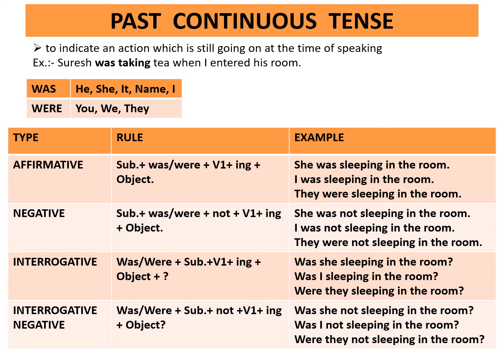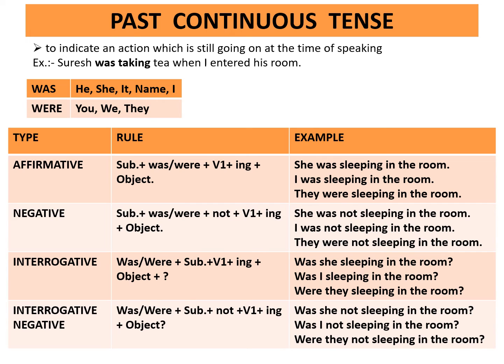Interrogative. Rule is was or were plus subject plus first form of the verb plus ing plus object plus question mark. Example, was she sleeping in the room? Was I sleeping in the room? Were they sleeping in the room?